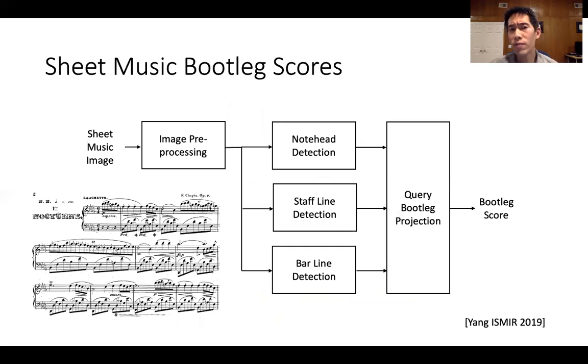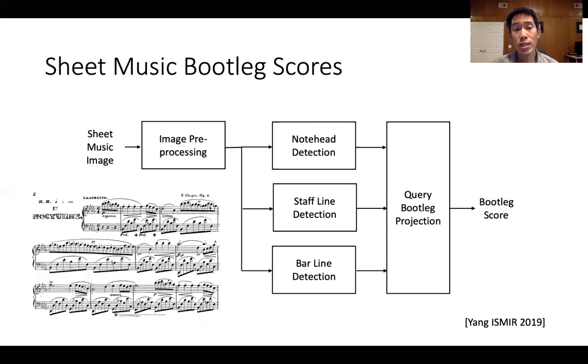I won't go into a lot of details about how to compute the bootleg scores, since that's described in this previous ISMIR paper, but I will give a brief high-level overview. For each sheet music image, we first pre-process the image by converting it to grayscale and resizing the image. And then we detect three different types of objects: filled note heads, staff lines, and bar lines.